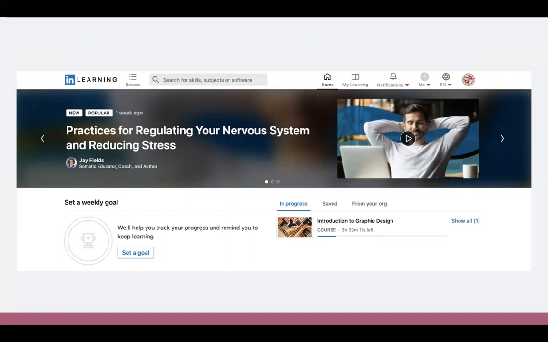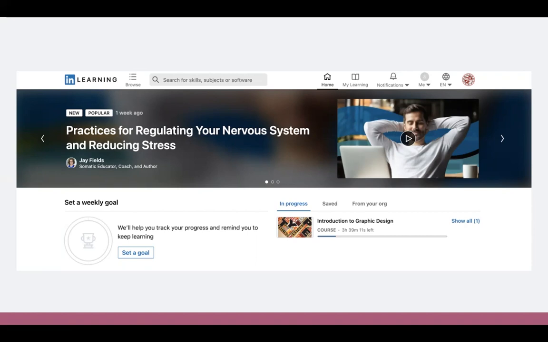What's also really great about LinkedIn Learning is that just as they have great courses that are technical and skill-based, like introduction to graphic design, they also have other skills that can help you in other parts of your academic or even personal development. So for example, they also have courses like practices for regulating your nervous system and reducing stress.